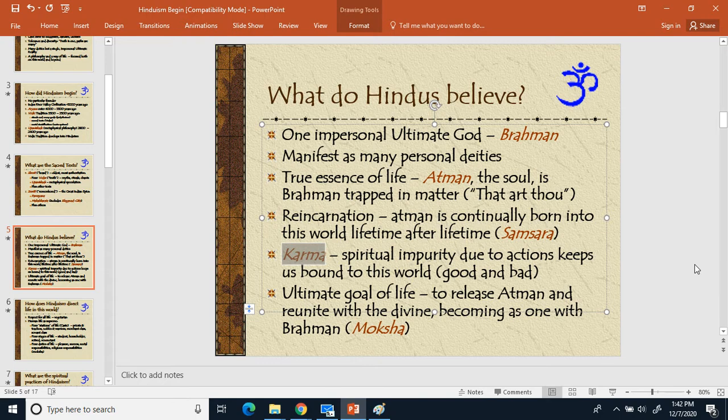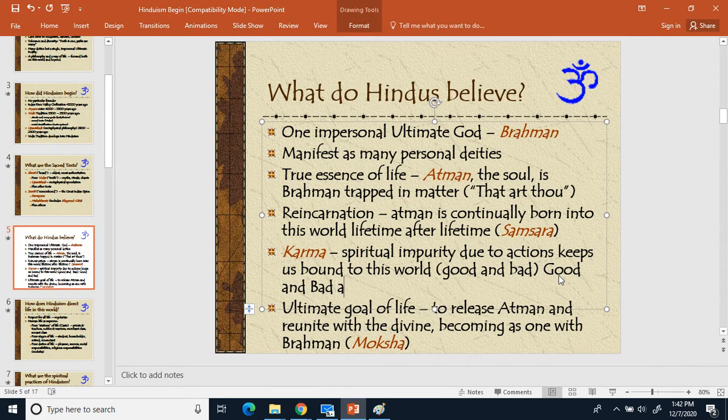Make an equal sign after the word karma, and we're going to write down good and bad actions through lives. So for every single life you've ever had, all your good and bad actions, that's all your karma. It gets all added up together, all into your soul.